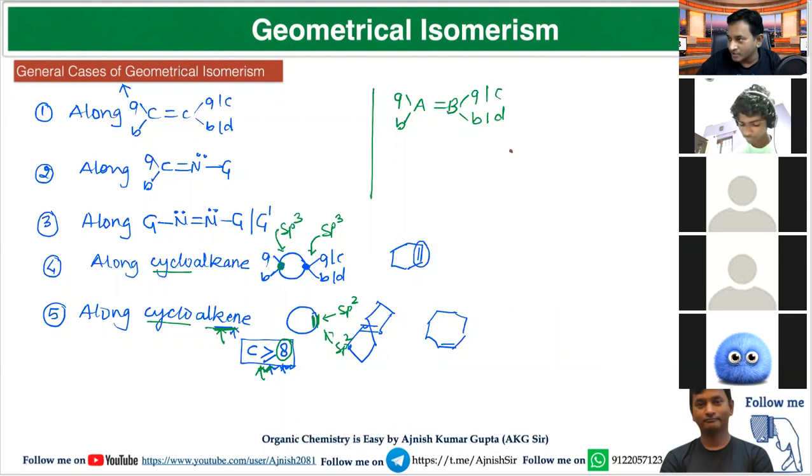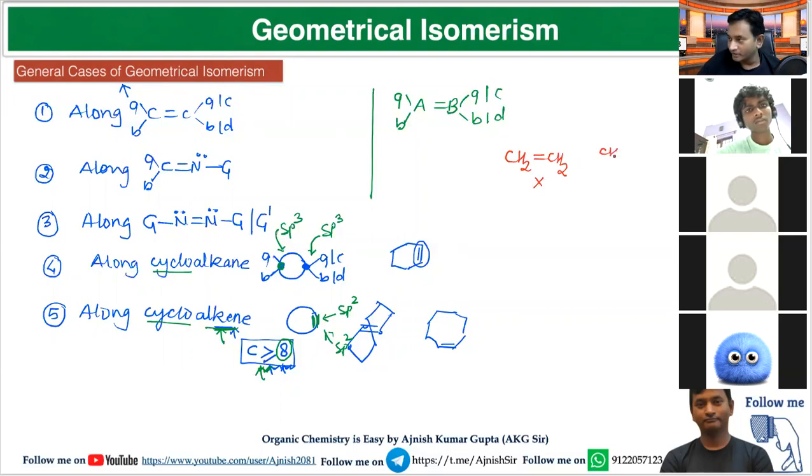Now, think for the example. If I ask whether this ethene will show GI or not, tell me. No, very good. No, because this carbon has both hydrogens the same. This carbon has both hydrogens the same. So this ethene will not show GI.